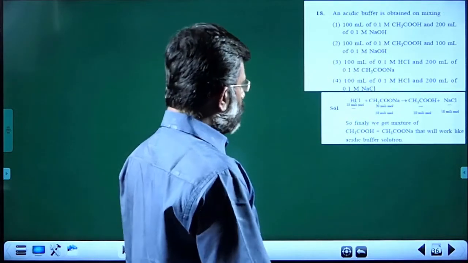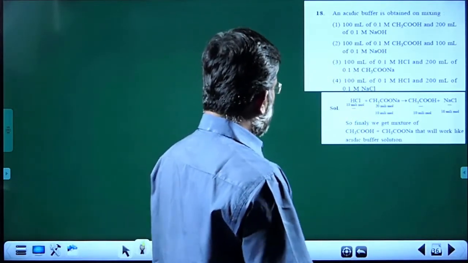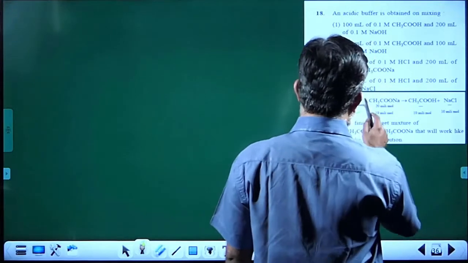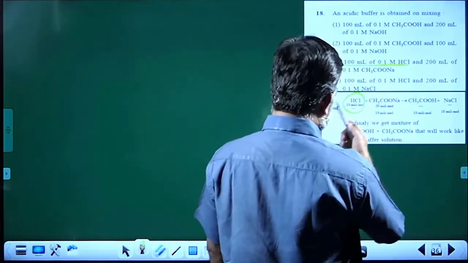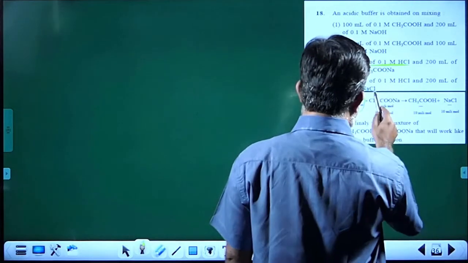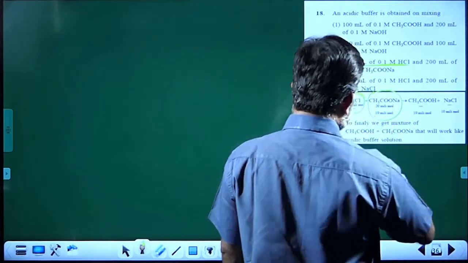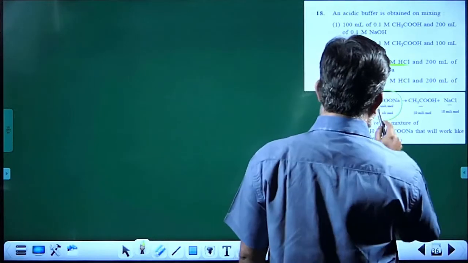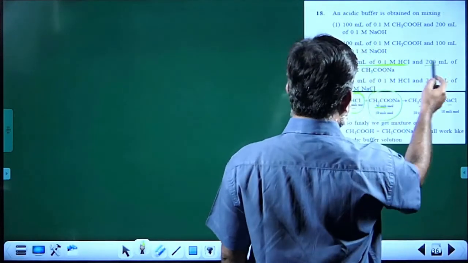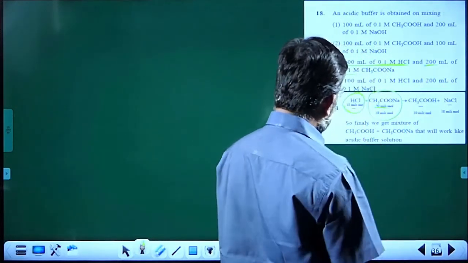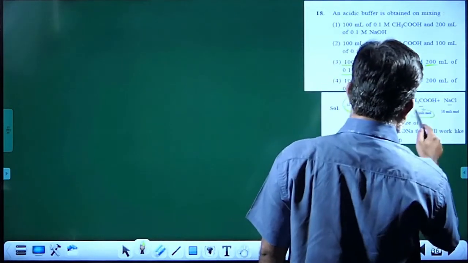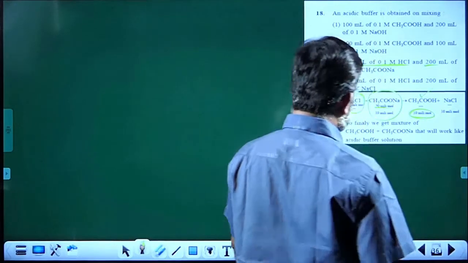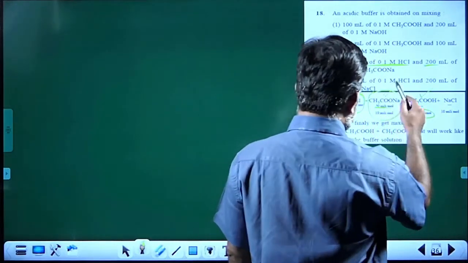So no doubt it is the third choice where you have 10 millimole of HCl. 100 ml 0.1 molar HCl means 10 millimole HCl, which is hydrolyzing CH3COONa, which is 20 millimole, 200 ml 0.1 molar. So out of 20, 10 millimole will react and 10 millimole of acetic acid will be formed and 10 millimole of this will be remaining.